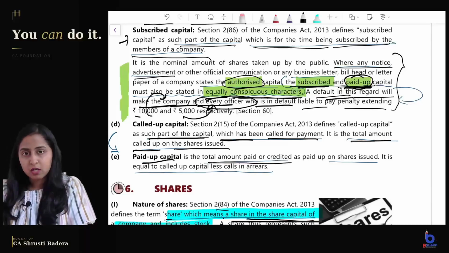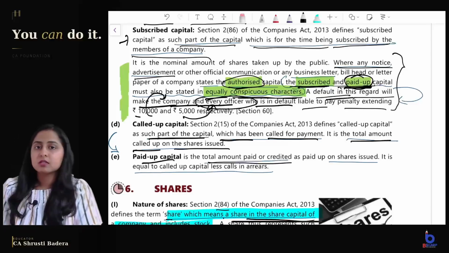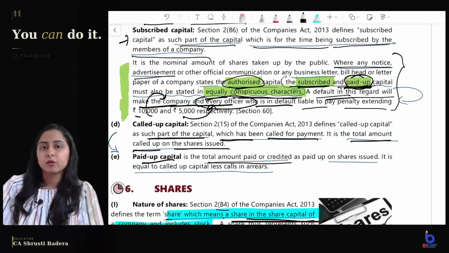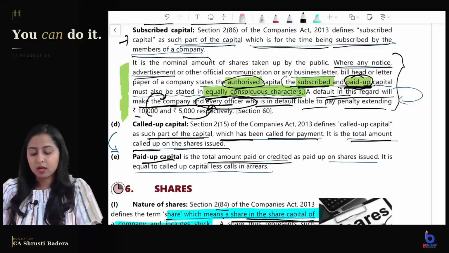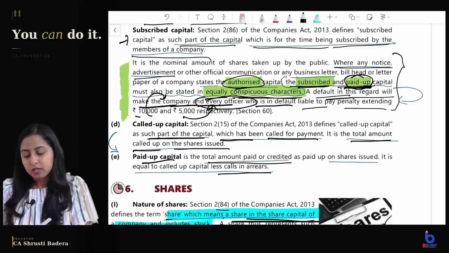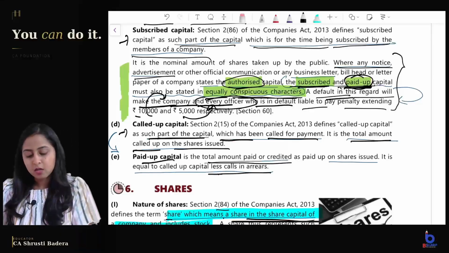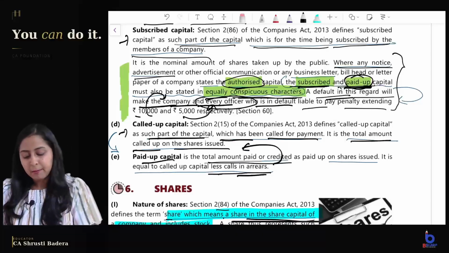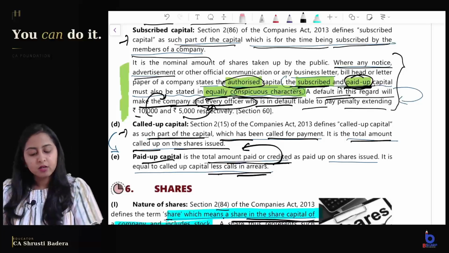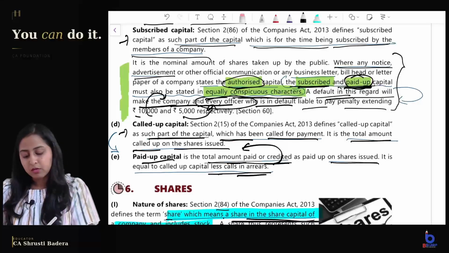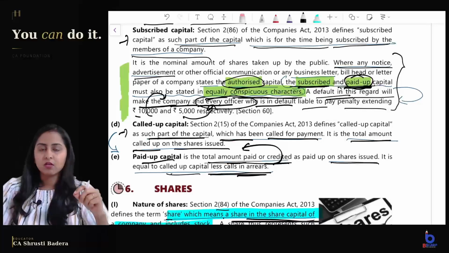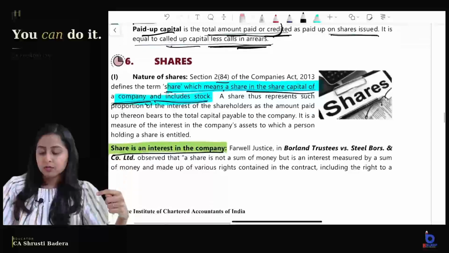Now out of the called up capital, whatever is actually paid, that is called paid up capital, because some of the amount might still be pending from the shareholders and it is called as calls in arrears. So whatever is the called up amount less the calls in arrears, that will be paid up capital. So paid up capital is the total amount paid or credited on the shares issued. It is equal to called up capital less calls in arrears. So I hope this is all clear.